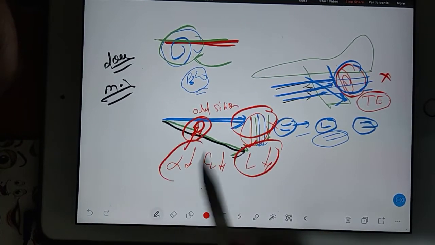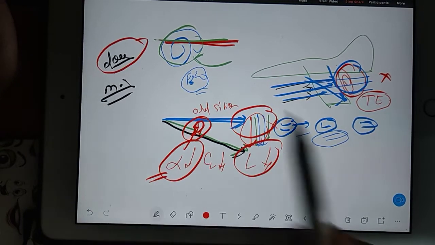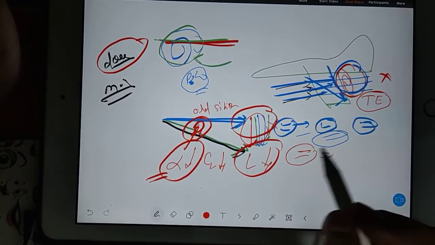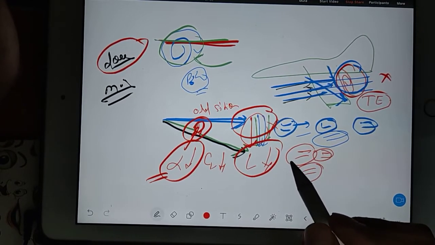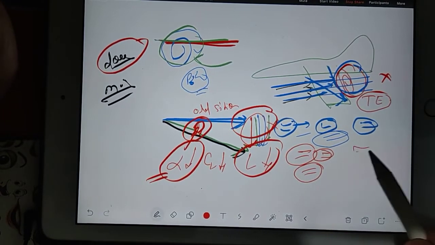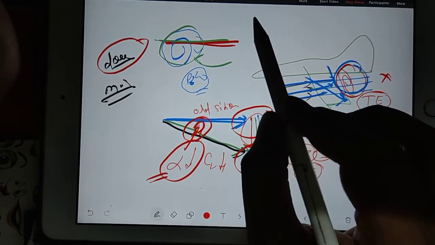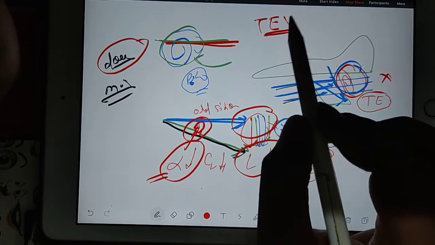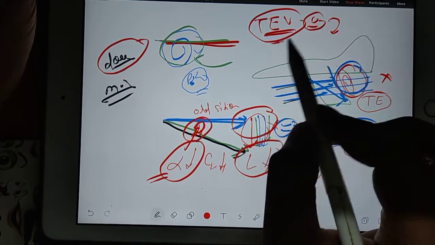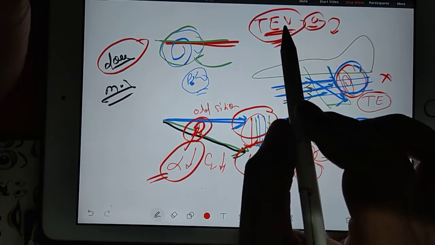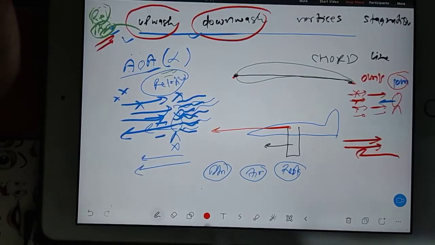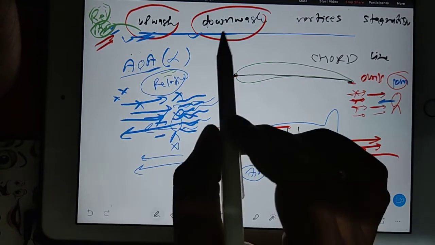Finally you are getting lift decrement and angle of attack decrement, so that's why it is known as downwash. And the name for this downwash is trailing edge downwash, because it happens on the trailing edge. You can also say that at the trailing edge vortices are coming, so trailing edge vortices. It is happening because of downwash. Downwash and upwash are clear. In upwash, angle of attack increases. So this was your topic, upwash and downwash.